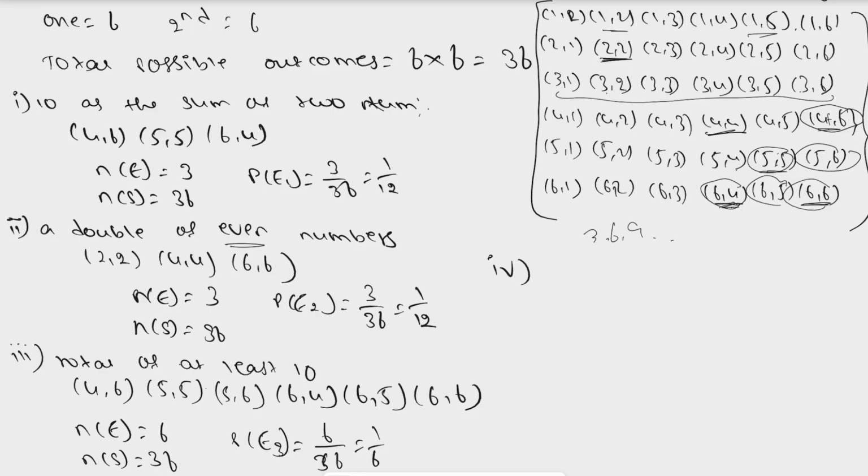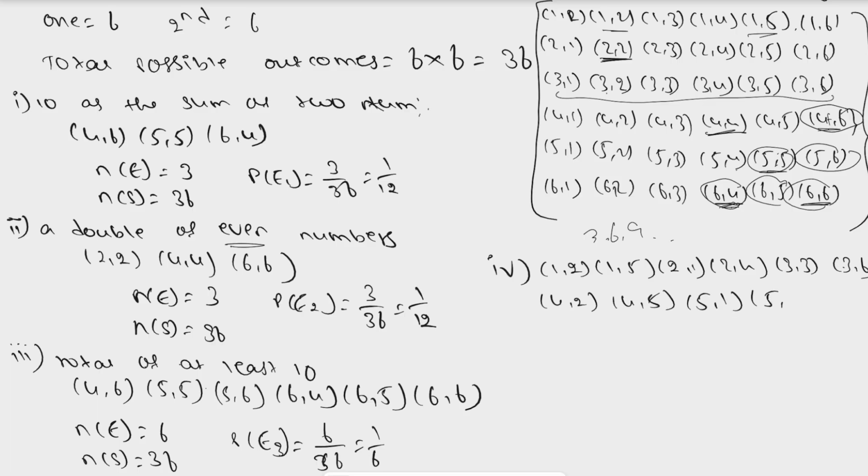And here we can have 1 and 5, which makes 6, which is also a multiple of 3. Like this we have 1 2, 1 5, 2 1, 2 4, 3 3, 3 6, 4 2, 4 5, 5 1, 5 4, 6 3, 6 6. So how many are there? 1, 2, 3, 4, 5, 6, 7, 8, 9, 10, 11, 12.